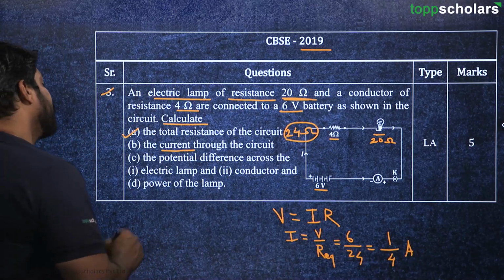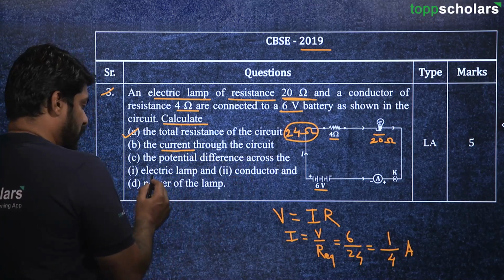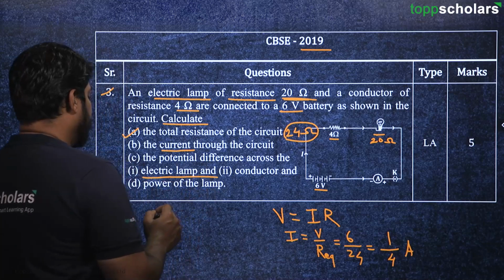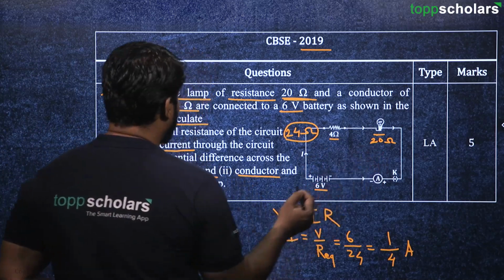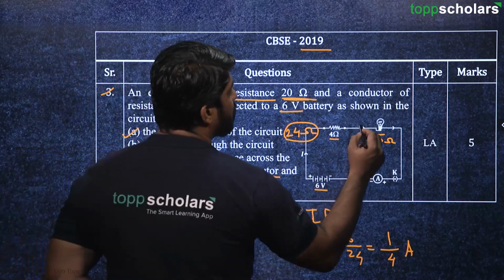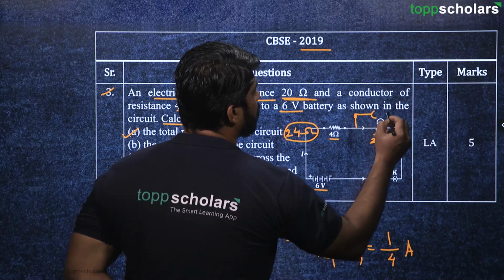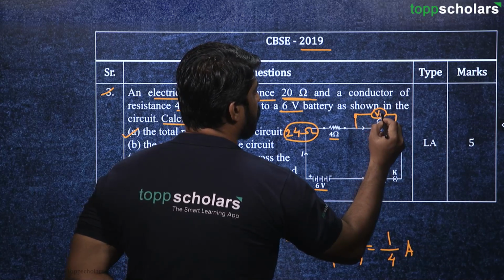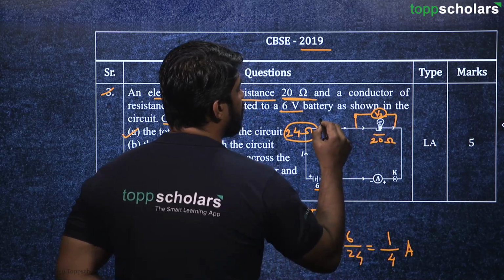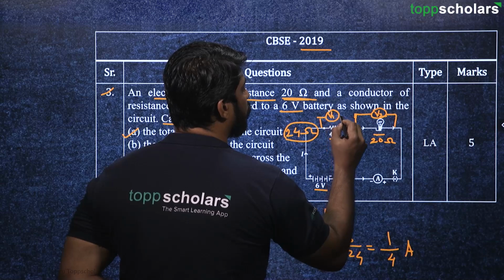Okay. Next is the potential difference across the electric lamp and second the conductor. So here we have to find out what is the voltage or potential difference across this bulb. Here let's call this V2 and here the potential difference, let's call it V1.